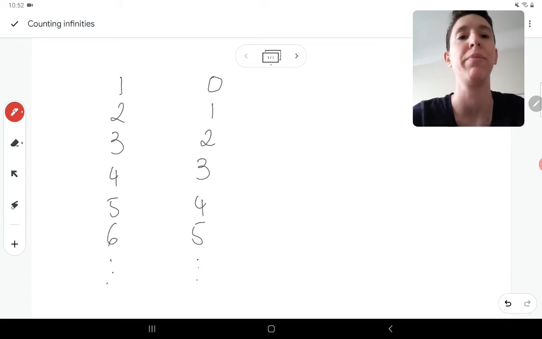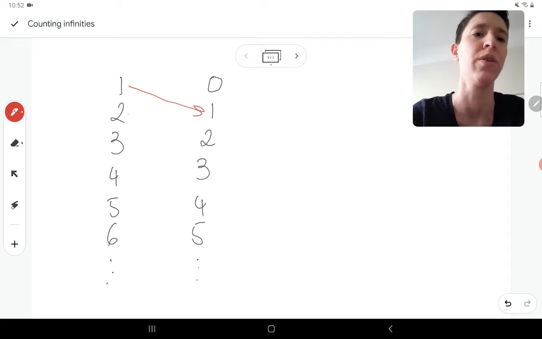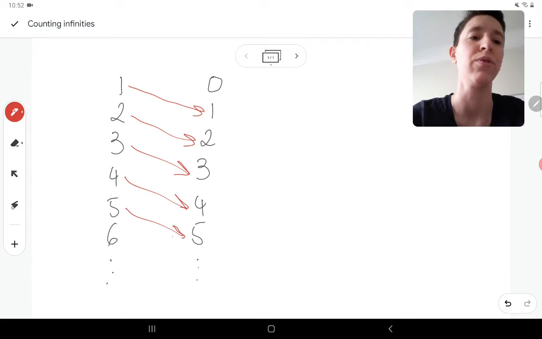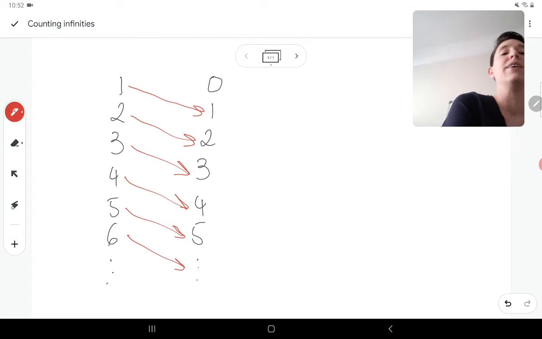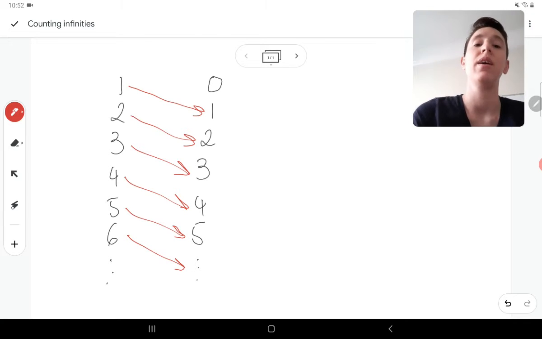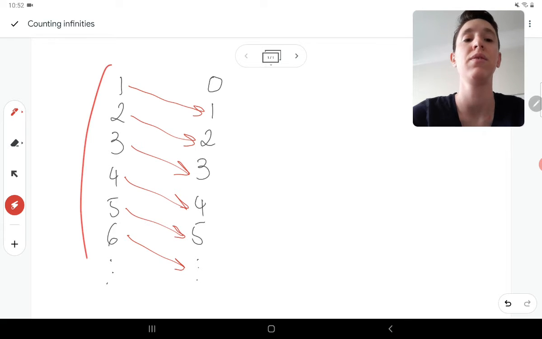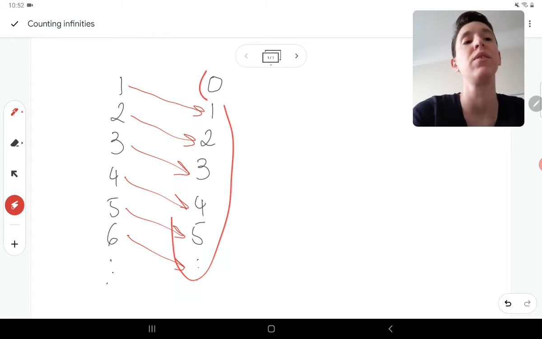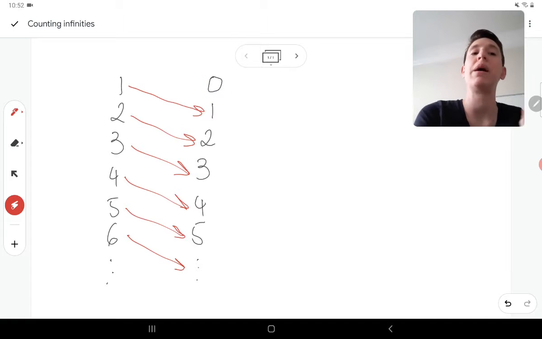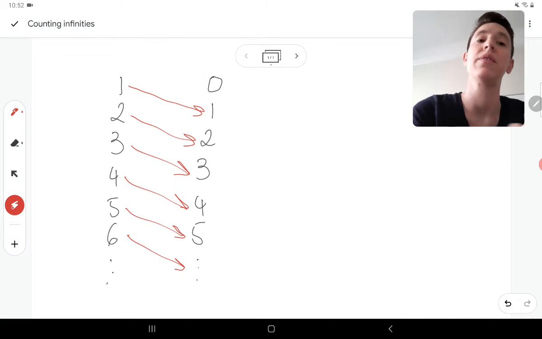So 1 goes to 1, 2 goes to 2, 3 goes to 3, 4 goes to 4, 5 goes to 5, 6 goes to 6, and so on. Everyone here will have a buddy, and only one buddy. But 0 doesn't have a buddy. So this mapping doesn't work to show that they have the same size.